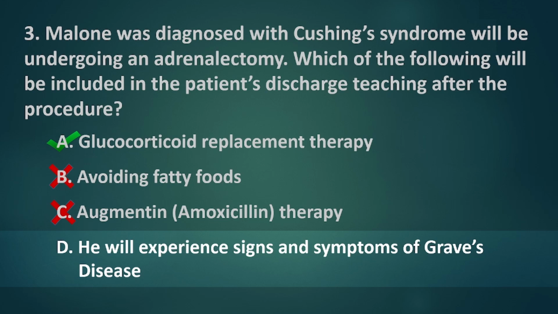Graves' disease is an immune system disorder that results in the overproduction of thyroid hormones, hyperthyroidism, which is not related to Cushing syndrome, making option D incorrect.